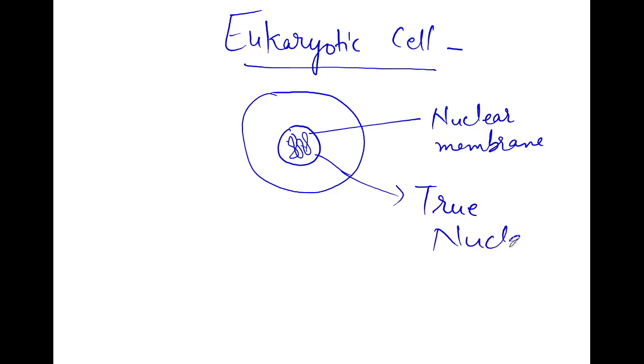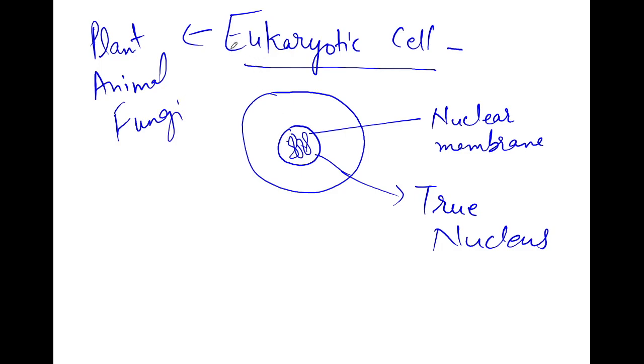The true nucleus is present in an eukaryotic cell, right? So some common examples of eukaryotic cells are plant cells, animal cells, fungi. They all are eukaryotes. They possess eukaryotic cell. The organisms which possess prokaryotic cells are known as prokaryotes, and those organisms which carry eukaryotic cells are known as eukaryotes.